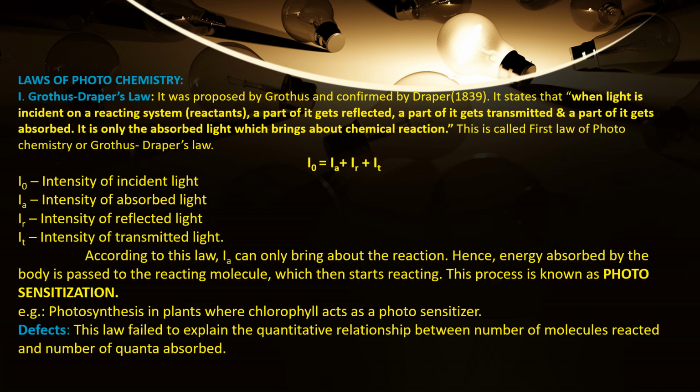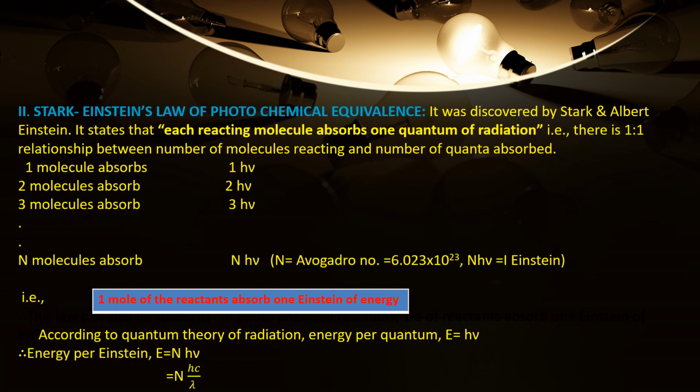This defect is explained by Stark and Einstein in their second law of photochemistry. So look at the statement of the second law. Each reacting molecule absorbs one quantum of radiation. Among the two laws, this is the most important one. Each reacting molecule absorbs one quantum of radiation.